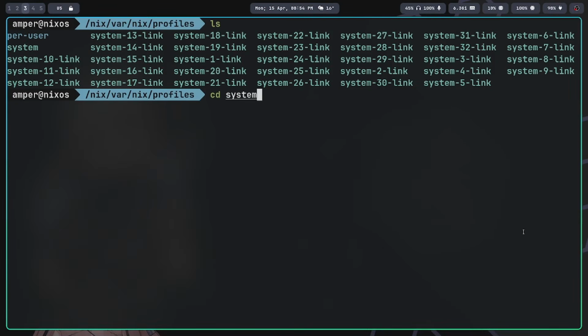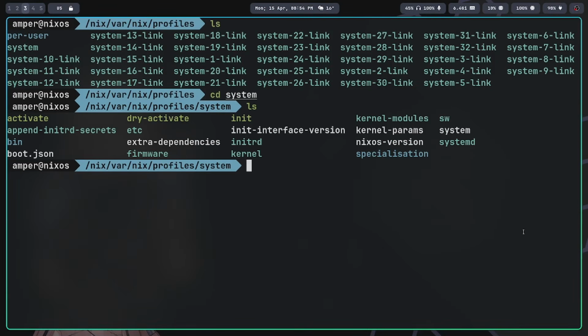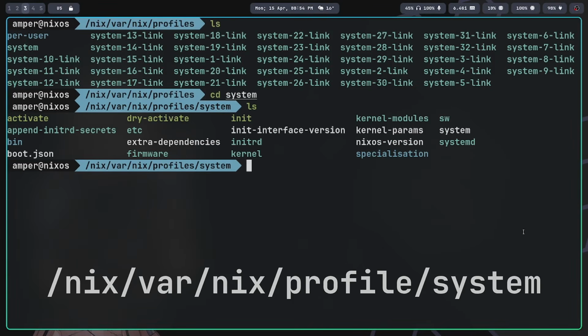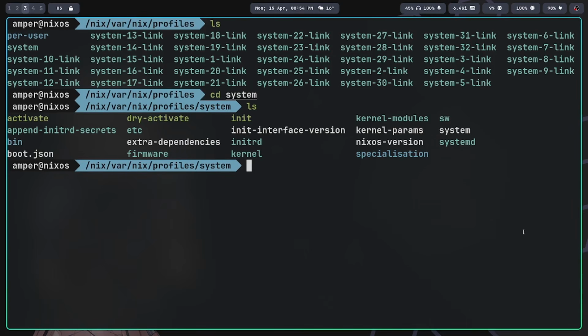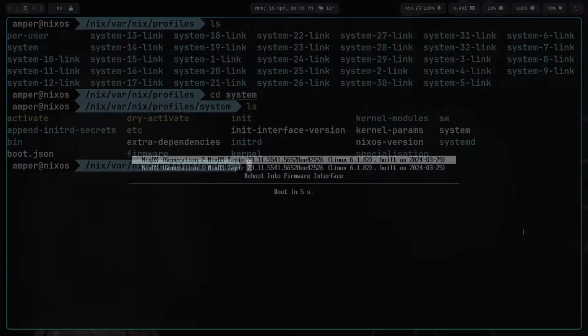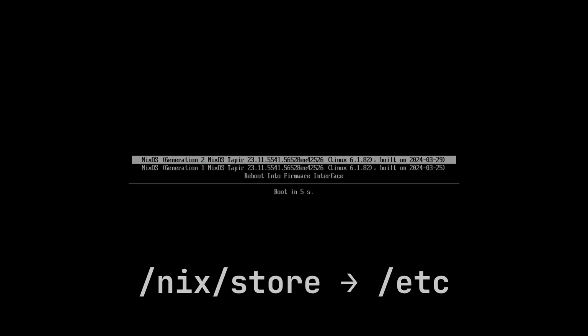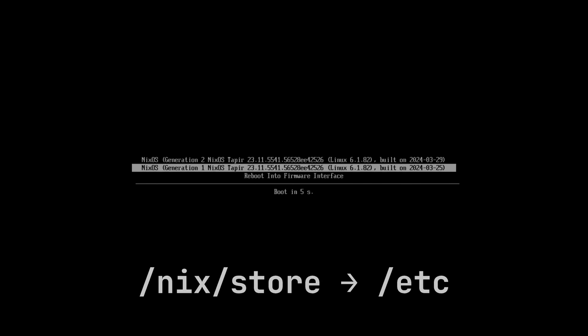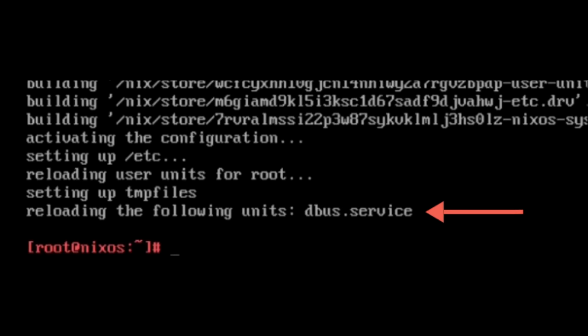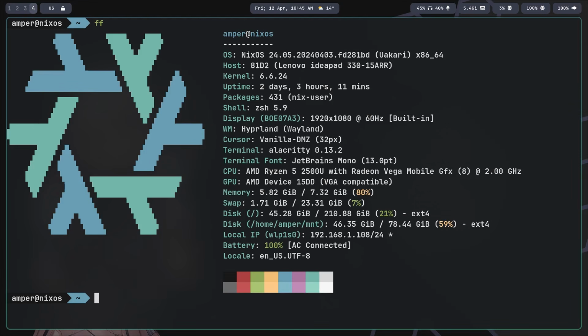As a result, a new system profile is created, which is stored in this directory. It contains bootloader settings, all files from the etc directory, kernel settings, and much more. Then the profile we created is added to the bootloader, and new symlinks are created from the nix/store to etc and other parts of the system. And the last final stage is restarting systemd services. This process essentially allows you to create a new system every time you run this command, and in most cases you won't even need to reboot to see the changes.